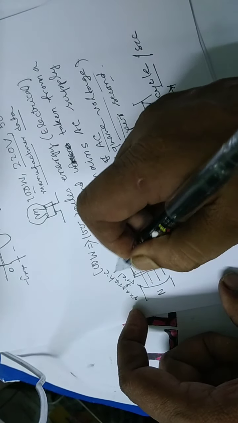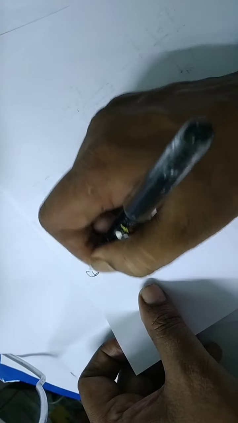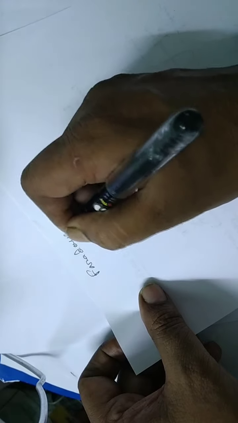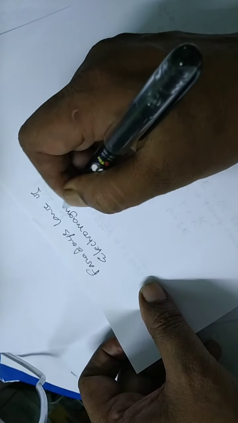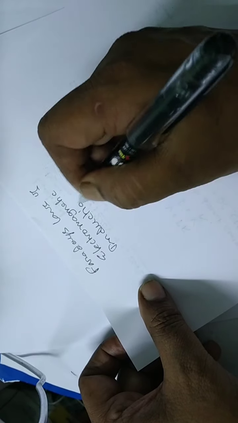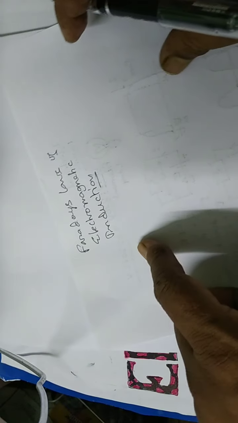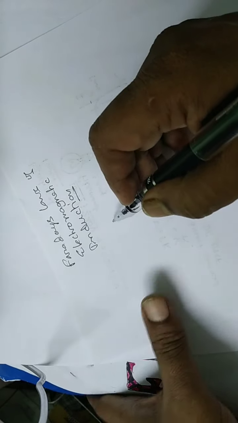According to Faraday's laws of electromagnetic induction, you can get the AC, alternating current.